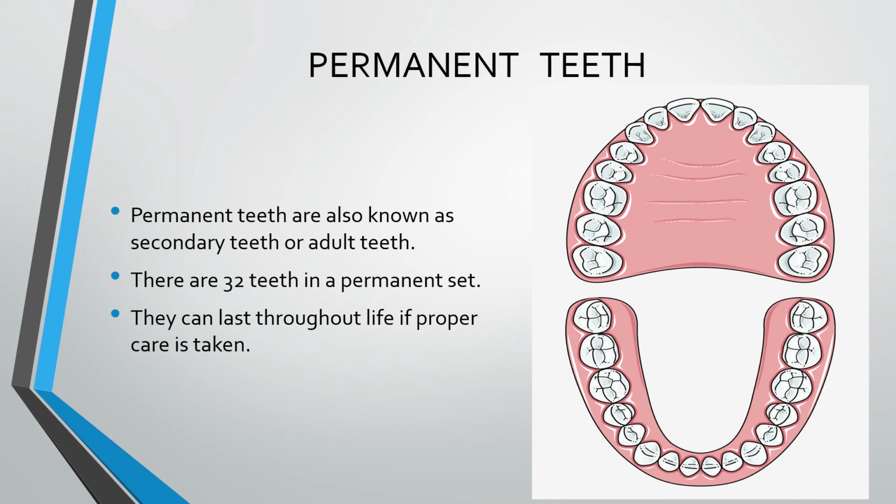Permanent teeth start developing at the age of 5 or 6 and end at 20 years of age. There are 16 teeth in upper jaw and 16 teeth in lower jaw. Permanent teeth can last throughout life if they are taken care of properly.